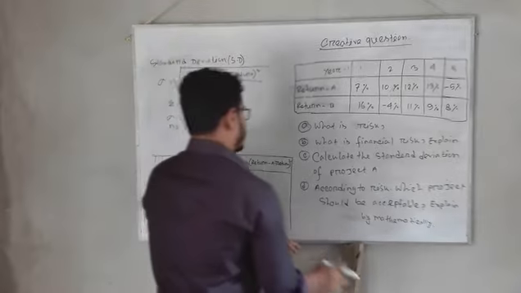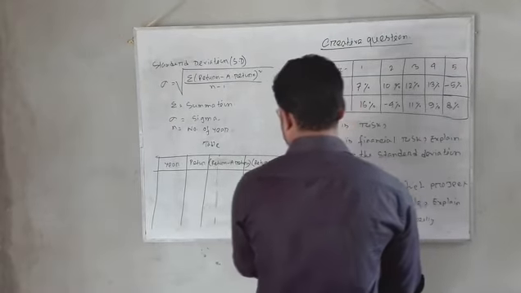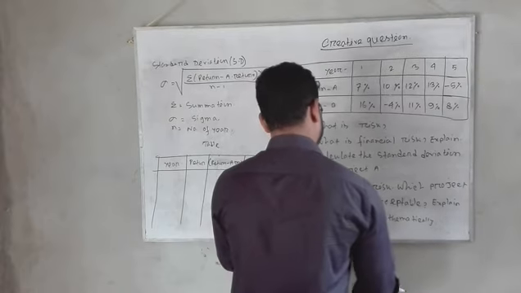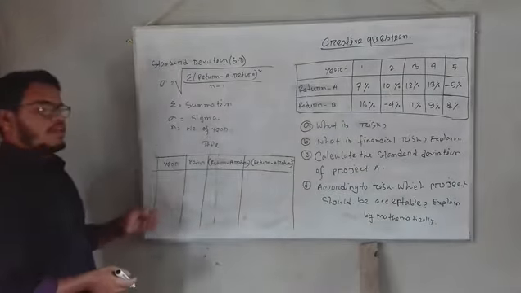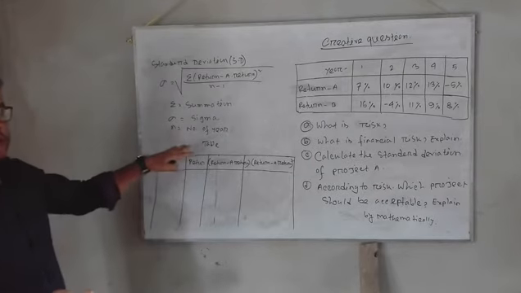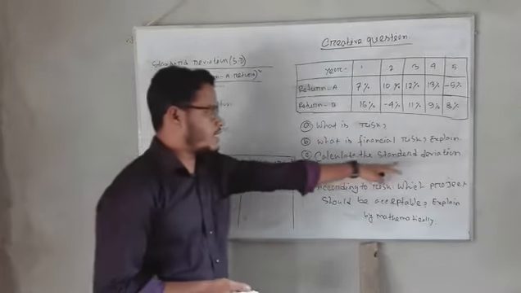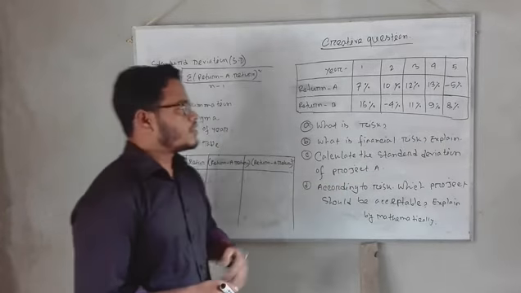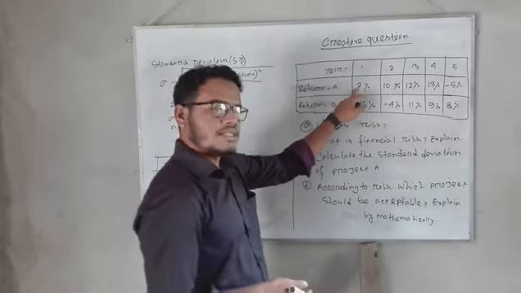Return minus average return squaring. So all of the students, I hope you will understand. Here are the years. Now I have to calculate the standard deviation of project A. So here project A's first year return is 7%.